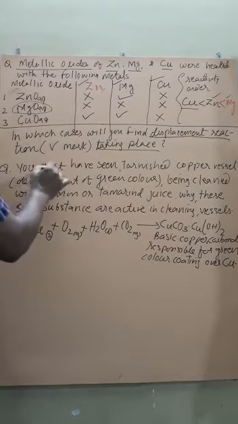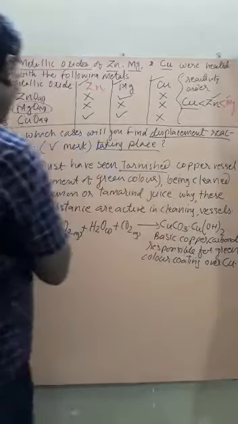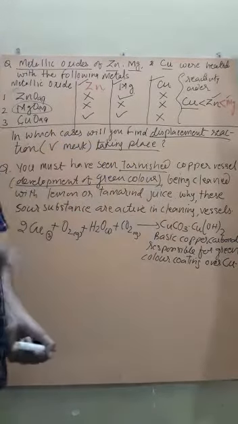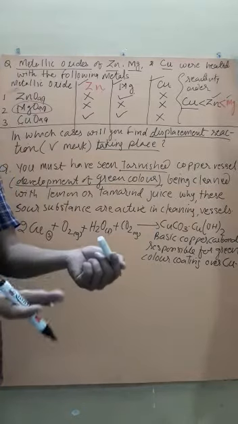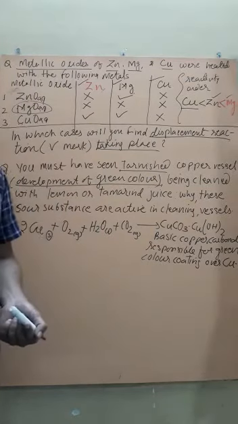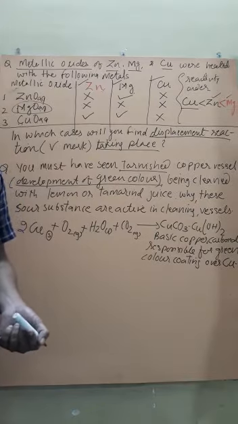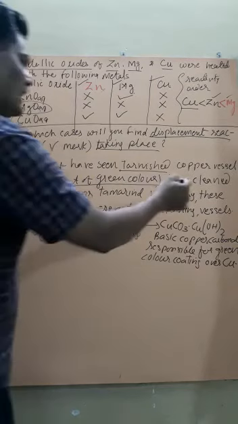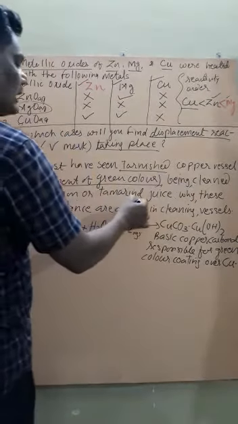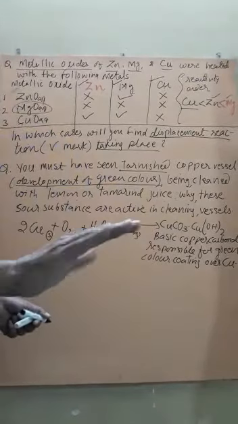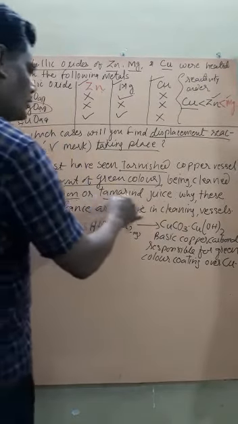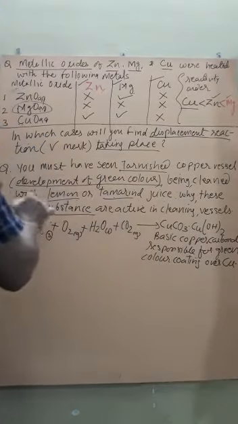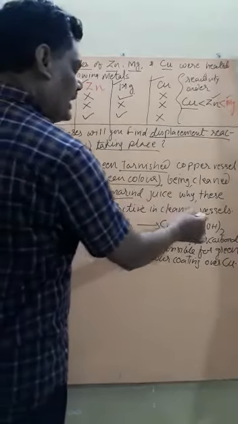Now you must have seen a tarnished copper vessel, that is, the development of green color. You can see in your home kitchen that copper vessels become a little dark, with a greenish color over the surface. This is called tarnishing of copper. To clean it we use lemon juice or tamarind juice. Why do these sour substances work? Lemon and tamarind are sour substances, active in cleaning the vessel.